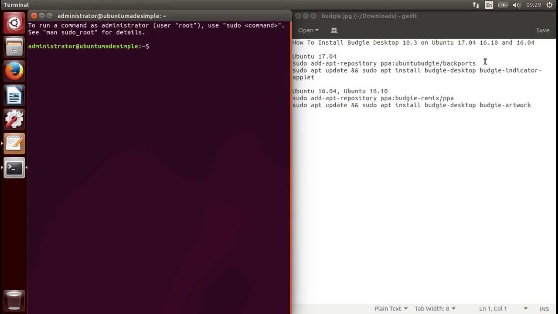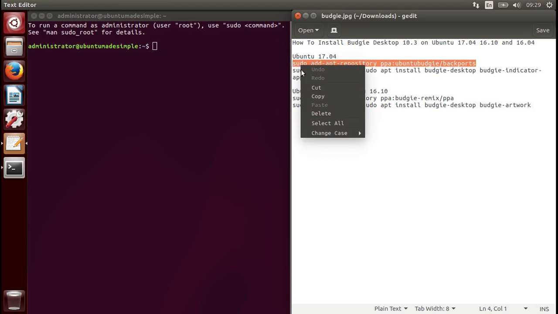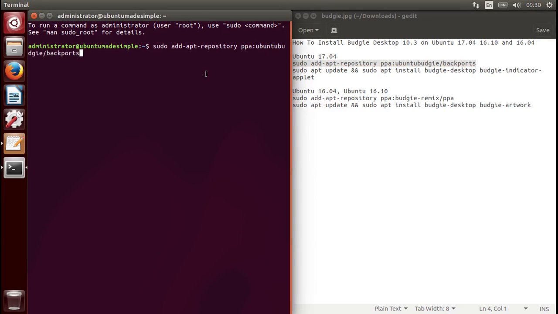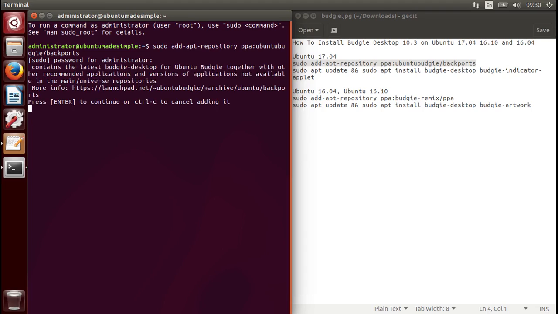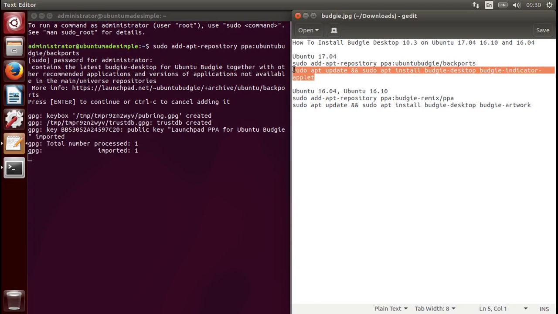And then we can just copy this, paste it, press enter, type a password. It will look like we don't type anything, but just type it in faith and press enter and you will see something like this. Then you can press enter again and now let's get the next command.